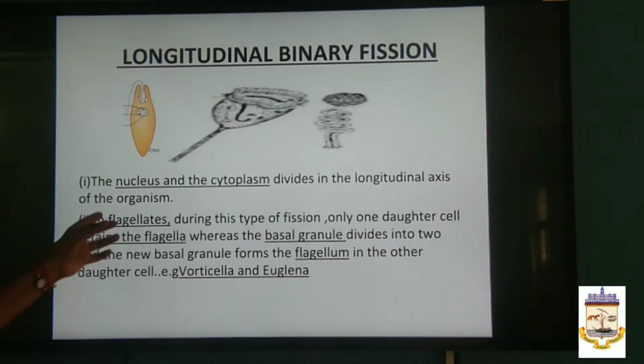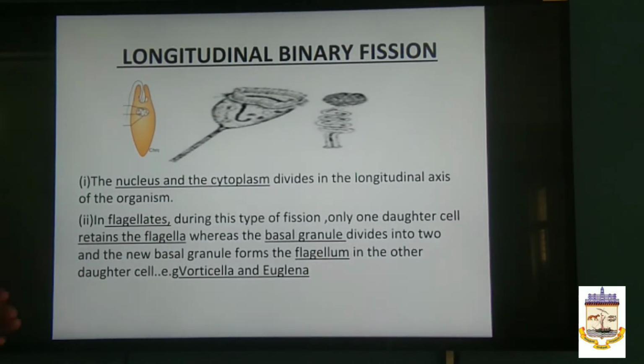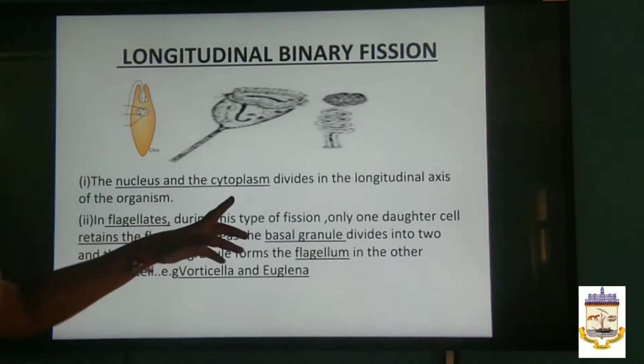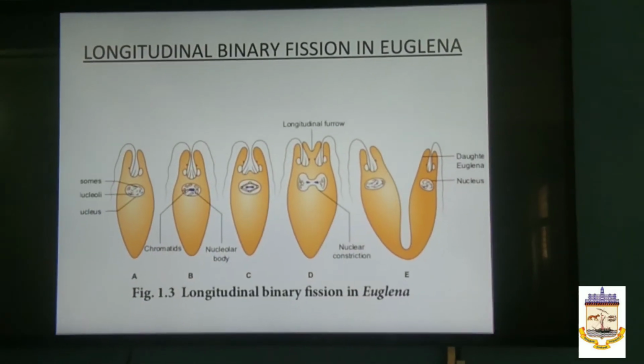In flagellates, what you might see is that if it has a flagellum for moving, for locomotion, then you call it a flagellate. In this type of division, we will find only one daughter cell retains the flagellum, whereas the basal granule divides into two and the new basal granule forms a flagellum in the other daughter cell. Example for that is Vertebrata.